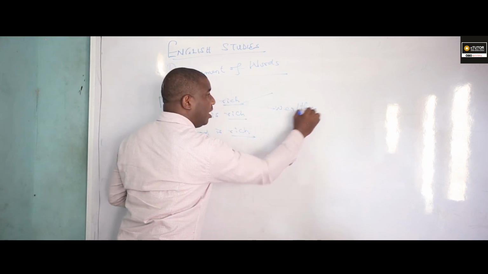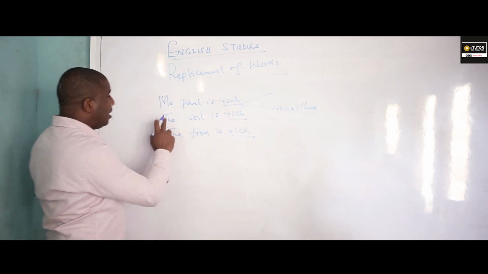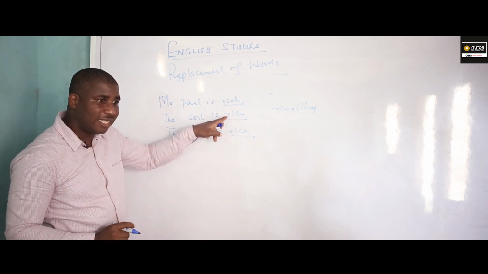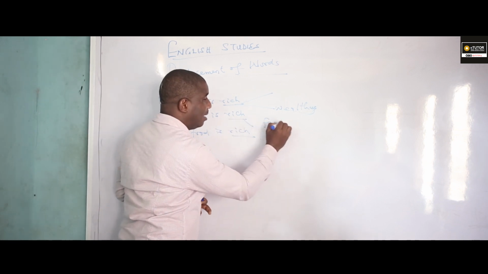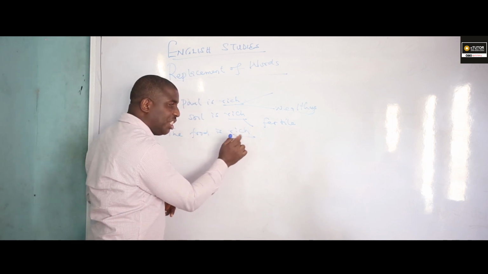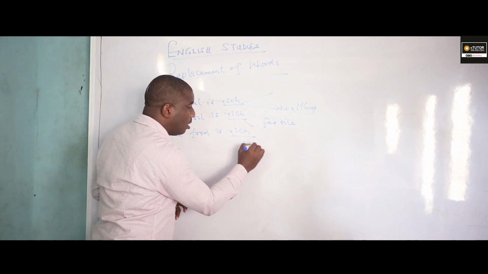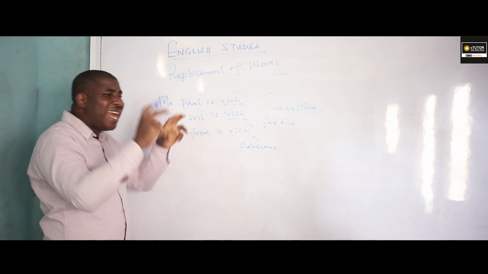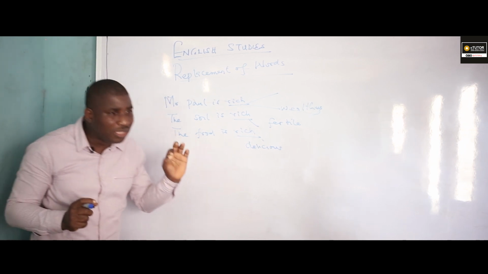Wealthy. Is what? Wealthy. Am I communicating? The soil is rich. Which word can we use to replace rich in this context? Fertile. The food is rich. Which word can we use to substitute rich in this context? Delicious. God bless you. So you can see that the word rich is a polysemous word. What do I call it? It has more than one meaning.